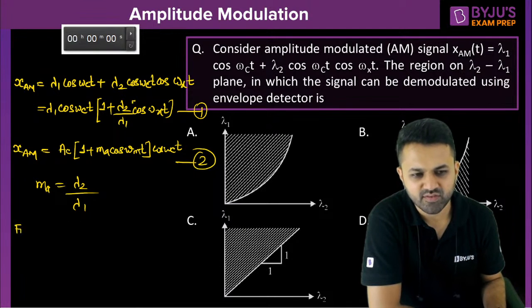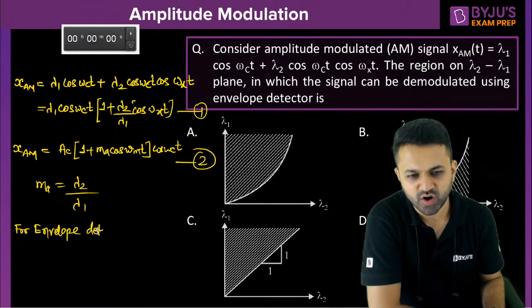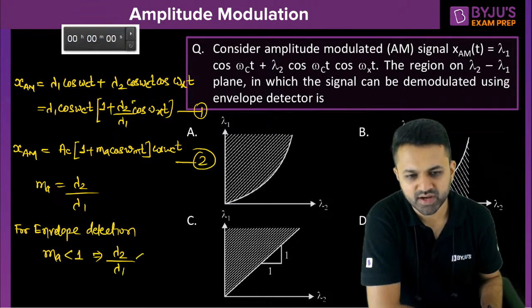And for the envelope detector, what is the condition? For proper detection, the modulation index has to be less than 1. That means lambda 2 upon lambda 1 has to be less than 1, which gives lambda 2 less than lambda 1.